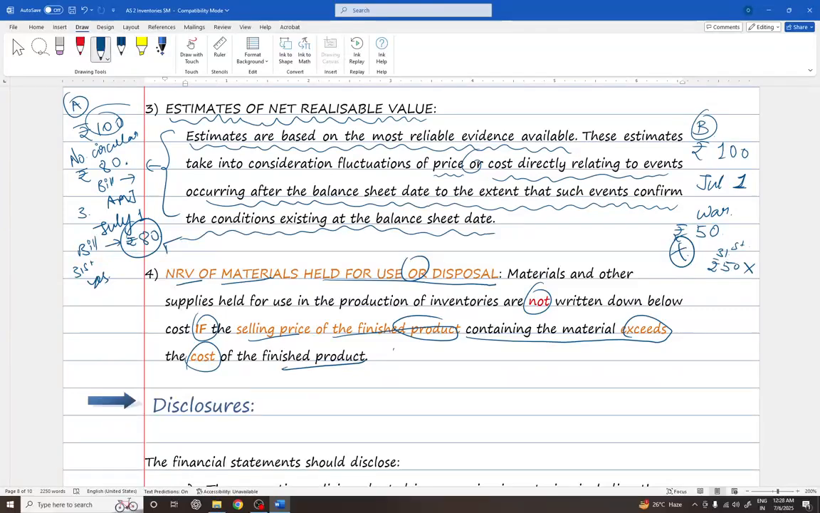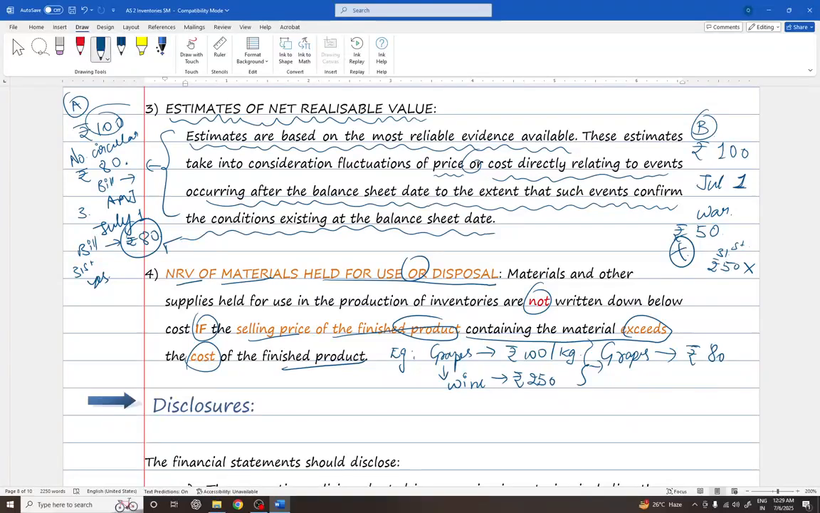For example, now there are grapes. The grapes cost rupees 100 per kg. Now our business is the wine business. We will convert this into wine, and we will sell this for rupees 250. Let's say I don't know the cost of wine, by the way. Next, there comes an event where the grapes price falls to rupees 80. Now, should I decrease the stock to rupees 80?